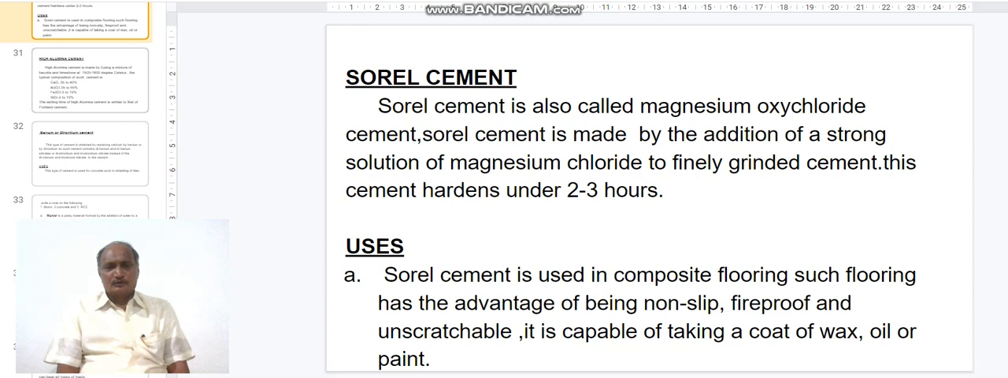Coming to the uses of Soral cement. Soral cement is used in composite flooring. Such floorings have the advantage of being non-slip, fireproof and unscratchable. It is capable of taking a coat of wax, oil or paint.